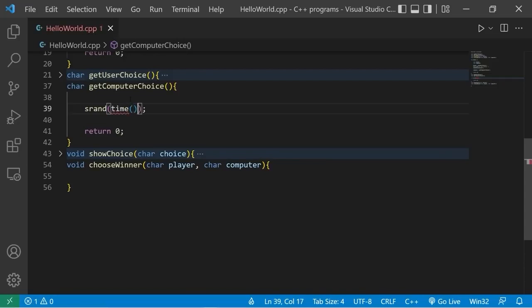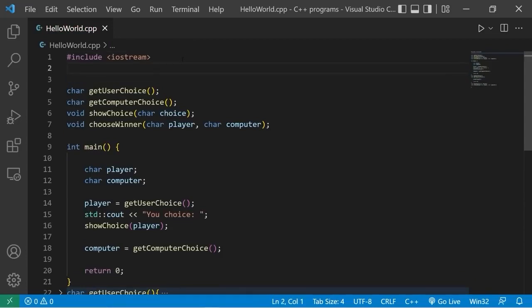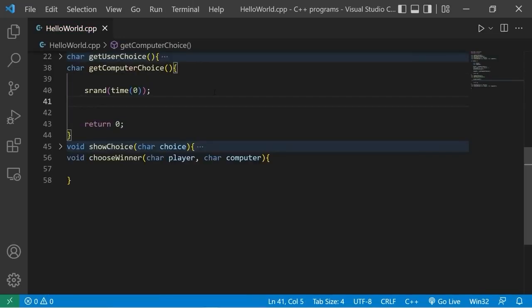Pass in the time function, then type 0 or null. You may need to include this header file at the top of your program, just in case this doesn't work. Include ctime. We'll generate a random number between 1 and 3. Int num equals rand function modulus 3 plus 1.